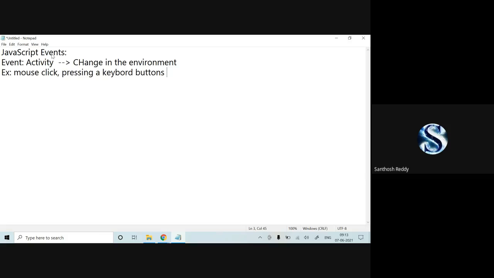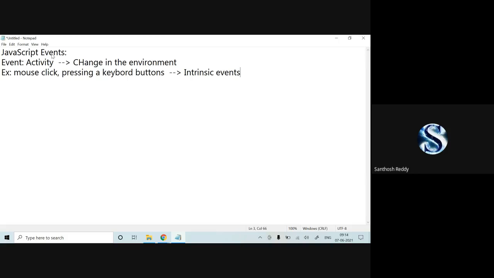What can be the events? It can be mouse clicks, it can be keyboard events, or it can be something else. These events we are going to call intrinsic events. Now, what I have explained as events, along with examples like mouse click and pressing keyboard buttons, we are going to call intrinsic events.